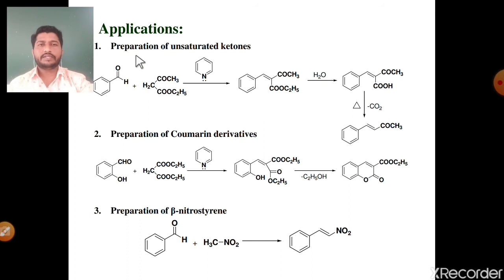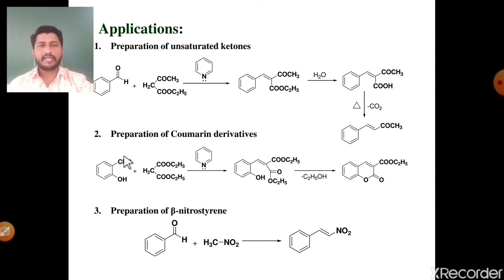Number first application, preparation of unsaturated ketones. Okay. See, the benzaldehyde molecule in presence of ethyl acetoacetate and strong base pyridine, it gives alpha beta unsaturated derivative. Hydrolysis of this ester molecule, it gives finally carboxylic acid, and this carboxylic acid under strong heating condition there is a decarboxylation reaction, and it gives finally alpha beta unsaturated ketone, means the number first application is a preparation of alpha beta unsaturated ketone molecule.